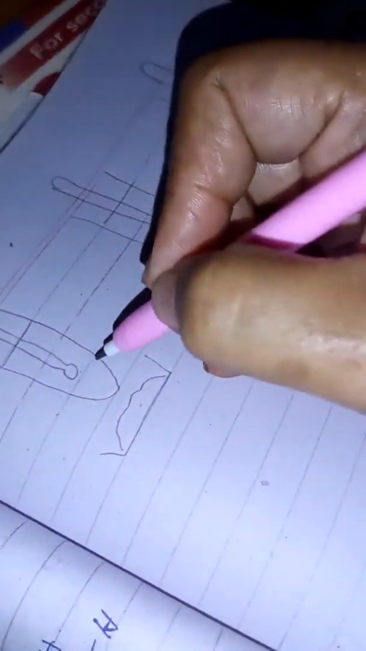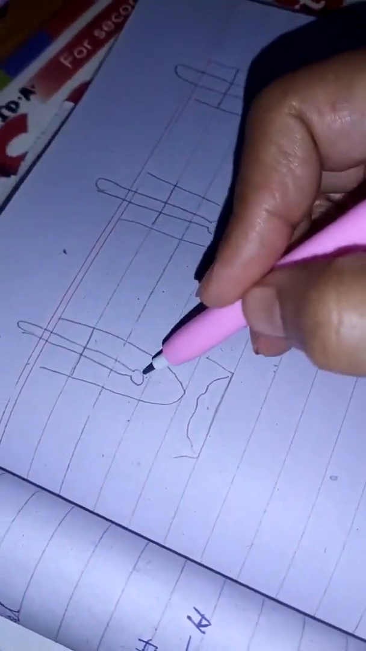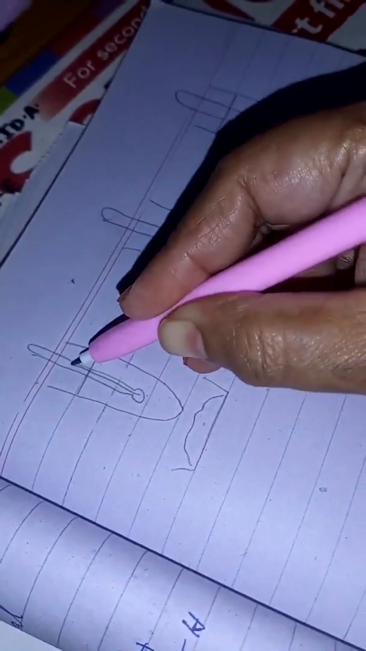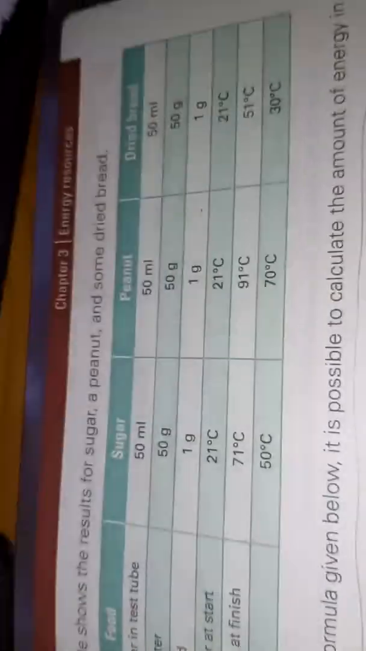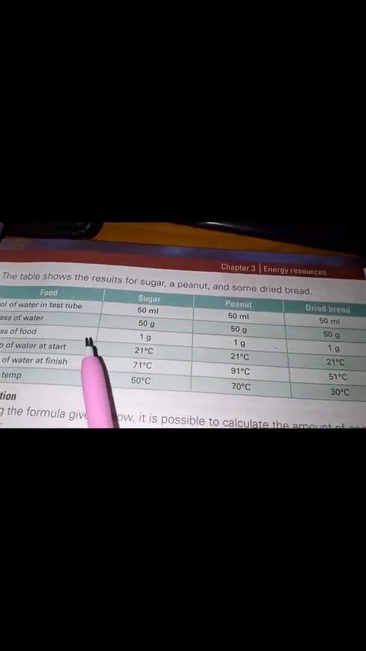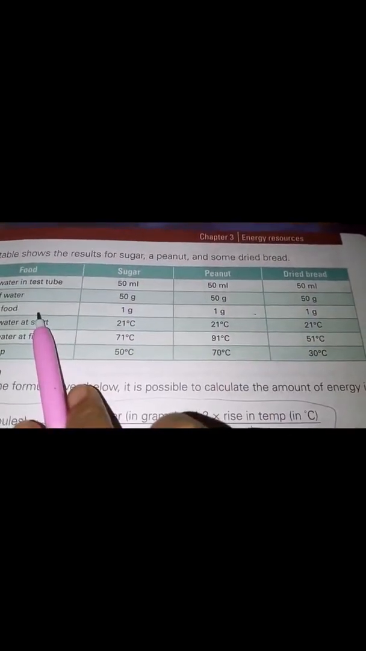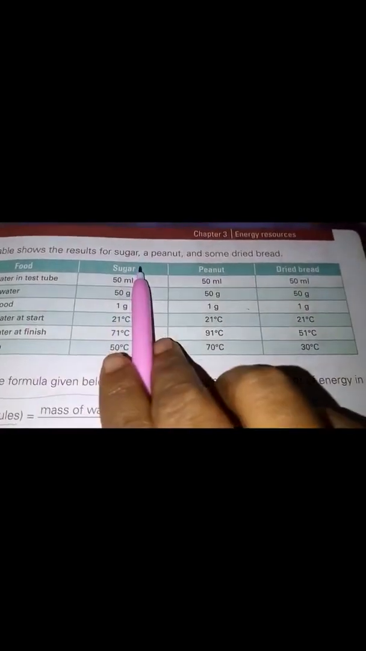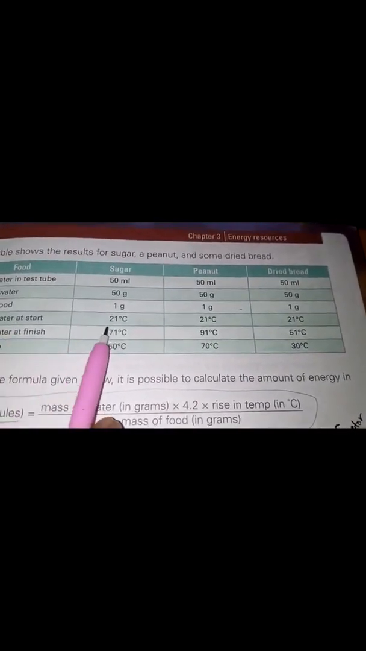Now when they started burning the 3 of them, the water started getting heated up, and the temperature started rising in all the 3 thermometers, in all the 3 experiments. And then they got this result: they took the same amount of 50 ml of water in all the test tubes. They took the same mass of water, 50 grams in each test tube. They took the same amount of sugar, peanut and dried bread, all 1 gram. Then they started measuring the temperature.